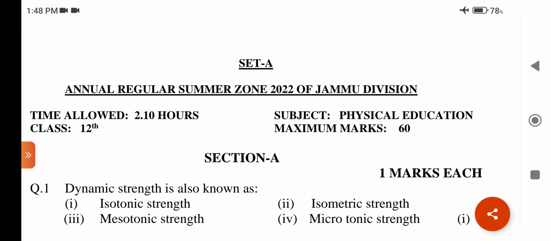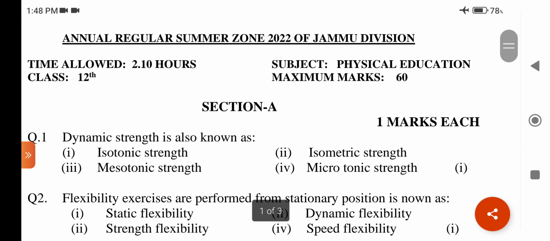Time allowed 2 hours and 10 minutes. Subject Physical Education, Class 12th. Maximum marks 60. Section A, 1 mark each. Question number 1. Dynamic strength is also known as: first, isotonic strength; second, isometric strength; third, mesotonic strength; fourth, microtonic strength. Answer is option first, isotonic strength.